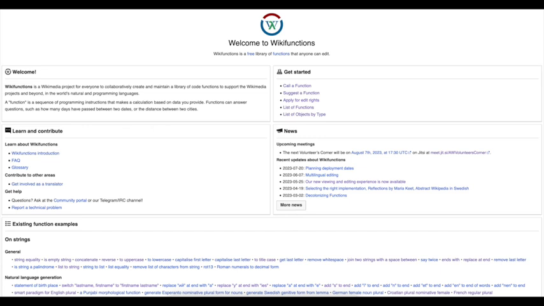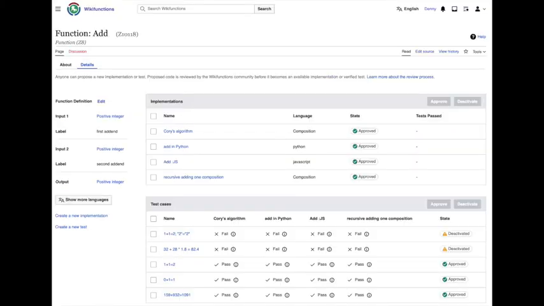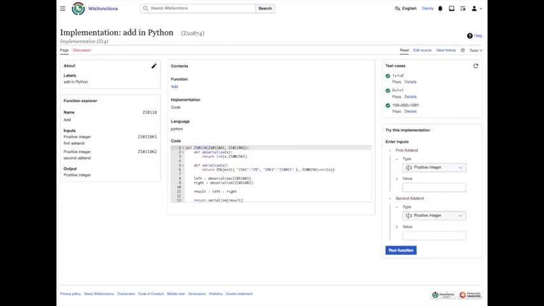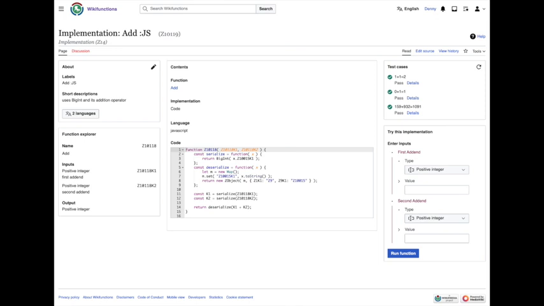On Wikifunctions, every function has its own page. We can see here links to many different functions. For example, this is a pretty simple function, addition. Addition takes two positive integers and returns one. For example, it takes 5 and 2 and returns 7. Every function can have several implementations. This, for example, is the implementation of addition in Python. This in JavaScript. Wikifunctions aims to support many different programming languages.